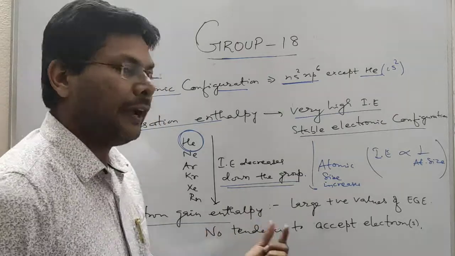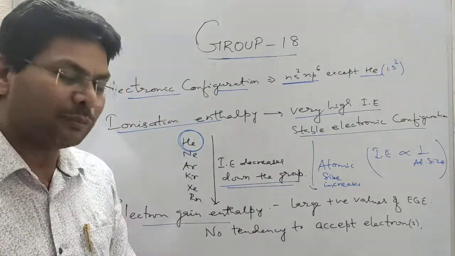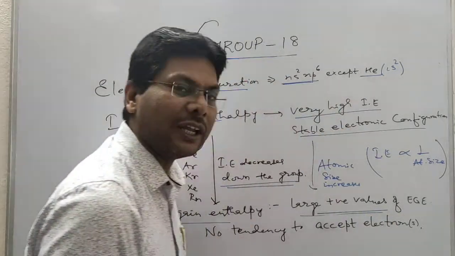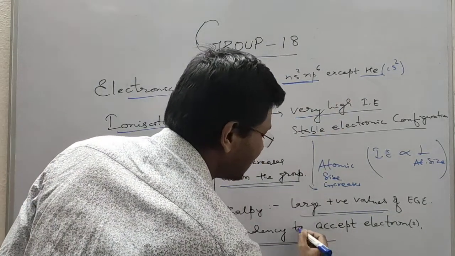Electron gain enthalpy is the tendency of an atom to take up an electron to form an ion. They have large positive values of electron gain enthalpy, suggesting that they have no tendency to accept an electron.